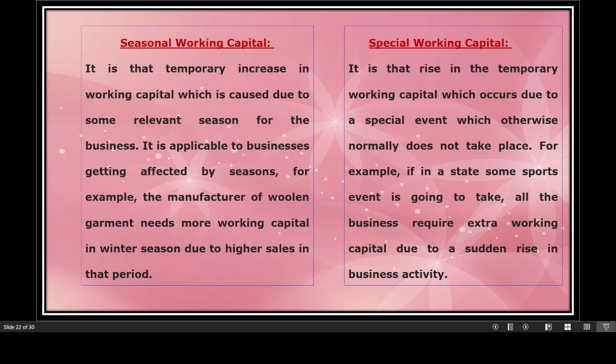Then let us explore what is special working capital. It is that rise in the temporary working capital which occurs due to a special event, which normally doesn't take place. For example, if in a state some sports events are going to occur, then particularly for that event in that area, all the businesses require extra working capital due to sudden rise in the business activities because many people will come. The demand may increase unexpectedly. So for meeting up that demand, you need to carry out more production, you need to carry out more activities, which is not regular, but for some event, you need to do it. So this is called special working capital.